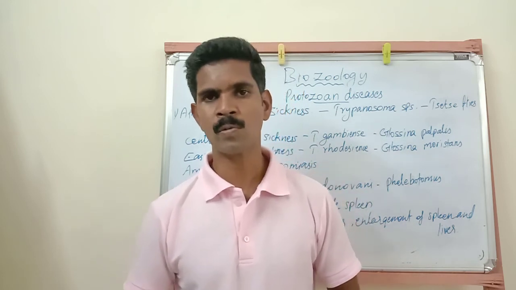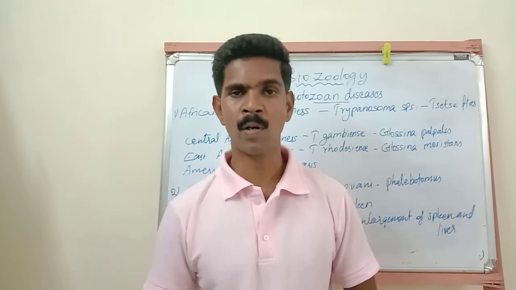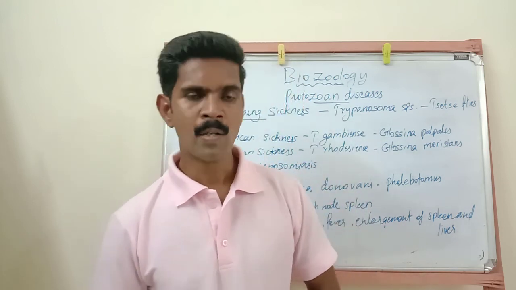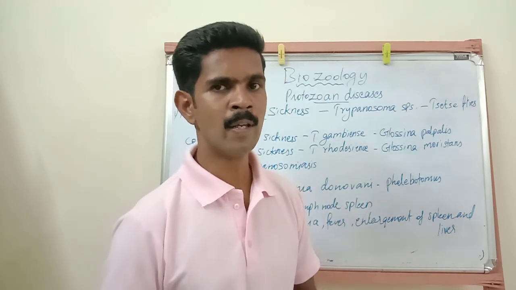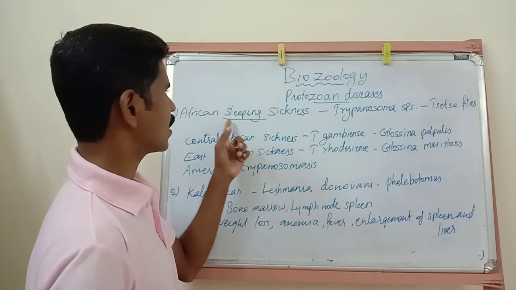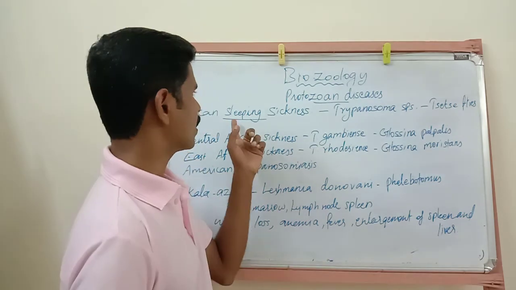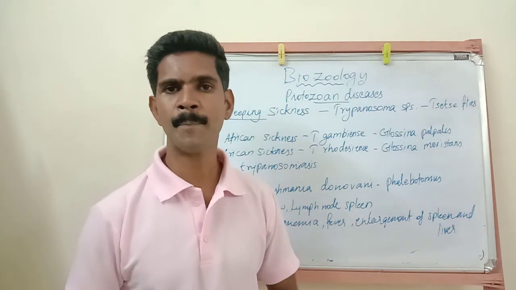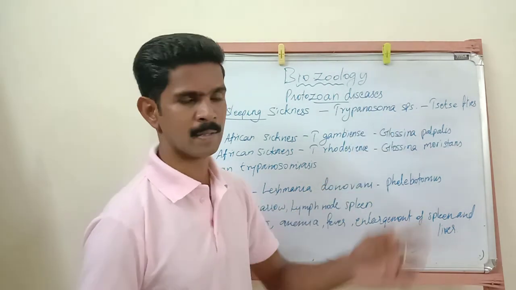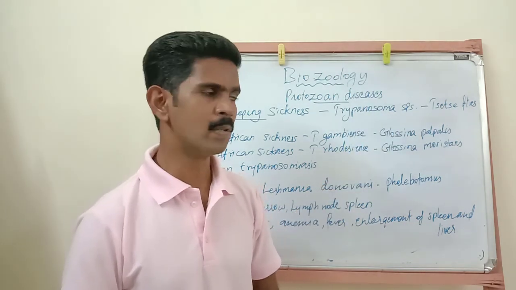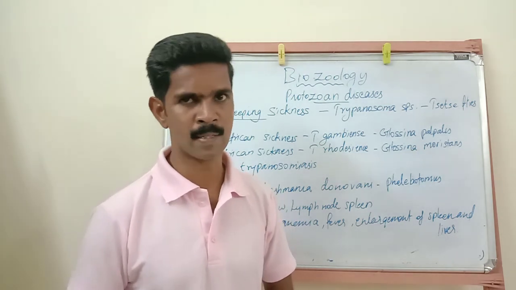So today we are going to study some protozoan diseases. Listen very carefully, dear friends. The first disease is African sleeping sickness. This African sleeping sickness is caused by a protozoan species. Name of the protozoan species is Trypanosoma species. So these species are responsible for different types of African sleeping sickness.